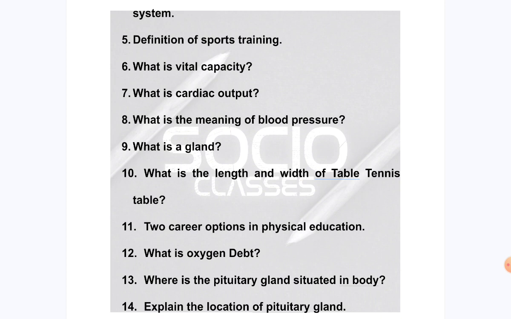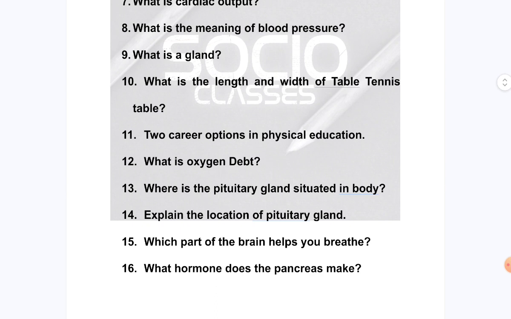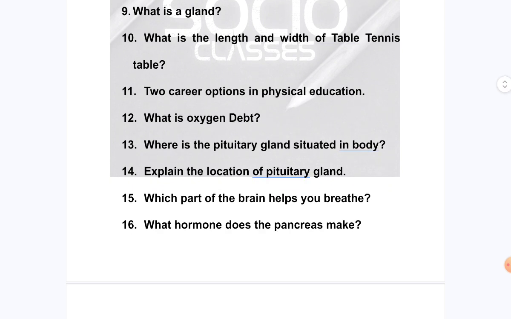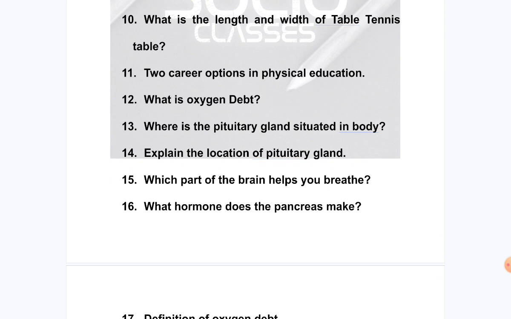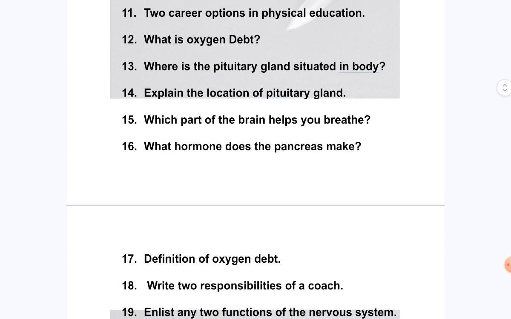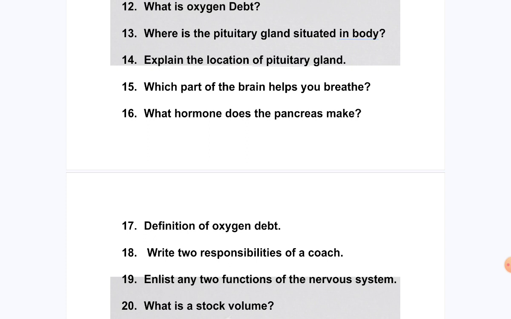and width of table tennis table, and then 2 career options in physical education, and then what is oxygen debt, and then where is the pituitary gland situated in body, and then explain the location of pituitary gland, and then which part of the brain helps you breathe, and then what hormone does the pancreas make, and next